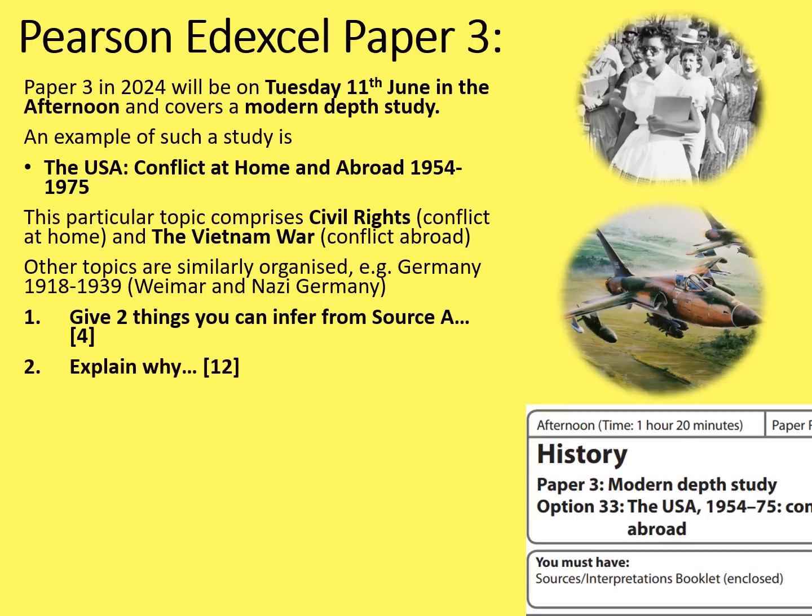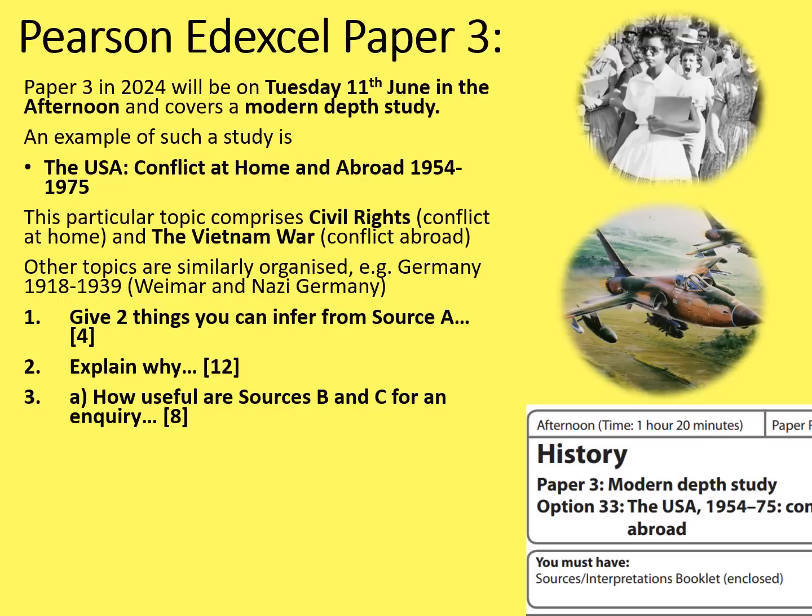Then there's an explain why question for 12 marks. That's very similar in structure to ones that you've done for paper 1 and paper 2. Question 3 is a little bit different. It's split into 4 different sections, all related to the same inquiry. You'll have 2 sources and 2 interpretations that you'll be looking at and referring to directly here, but you can also use to help inform you if your knowledge is a bit shaky on this. But of course, it is better to just have good knowledge in the first place.